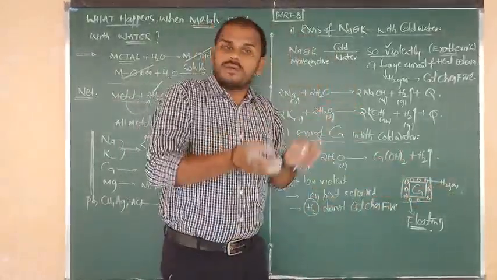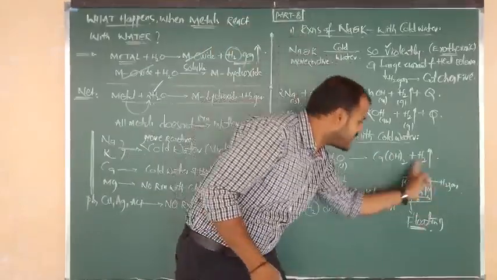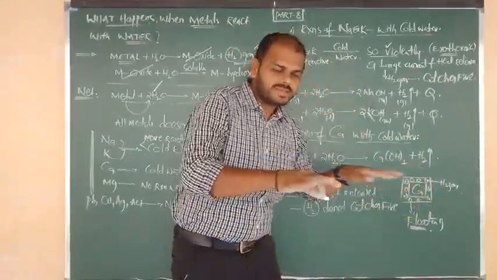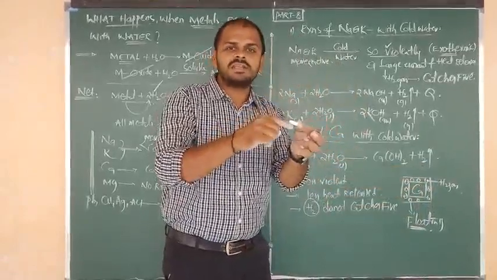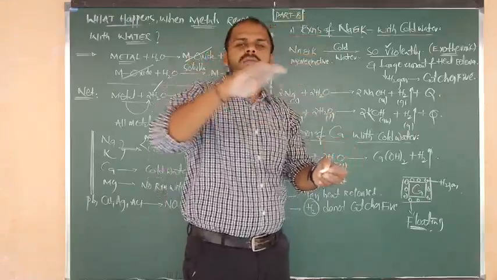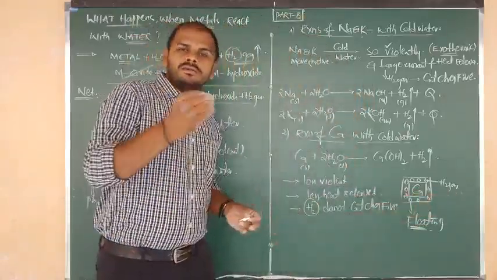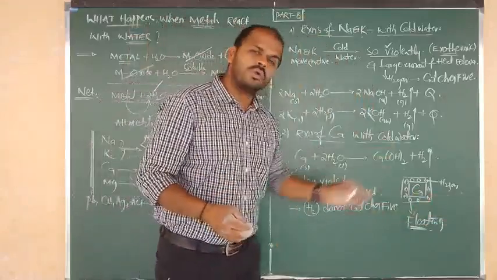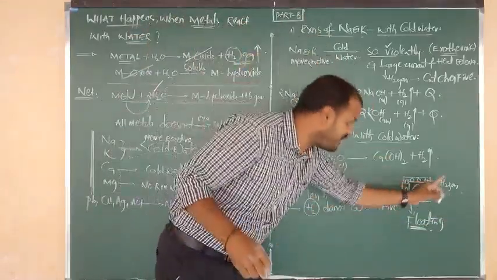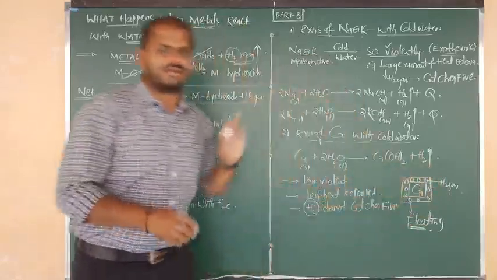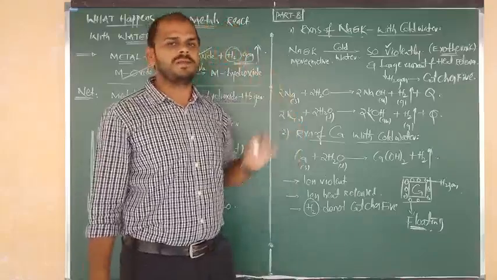The released bubbles of H2 gas reach the surface of calcium, stick to the surface of calcium, and it becomes lightweight. So due to more gas molecules on the surface of calcium, it comes up and floats. So which metal starts floating on reaction with cold water? The answer is calcium, due to sticking of H2 gas on the surface of the metal.